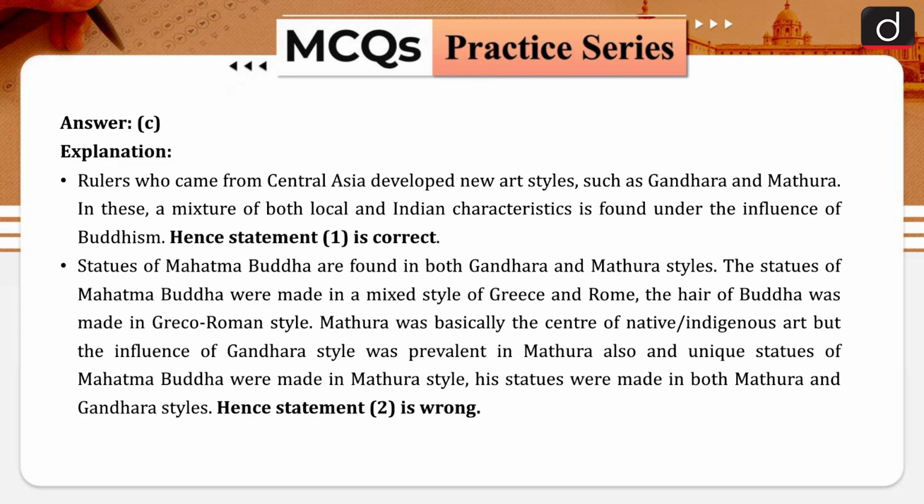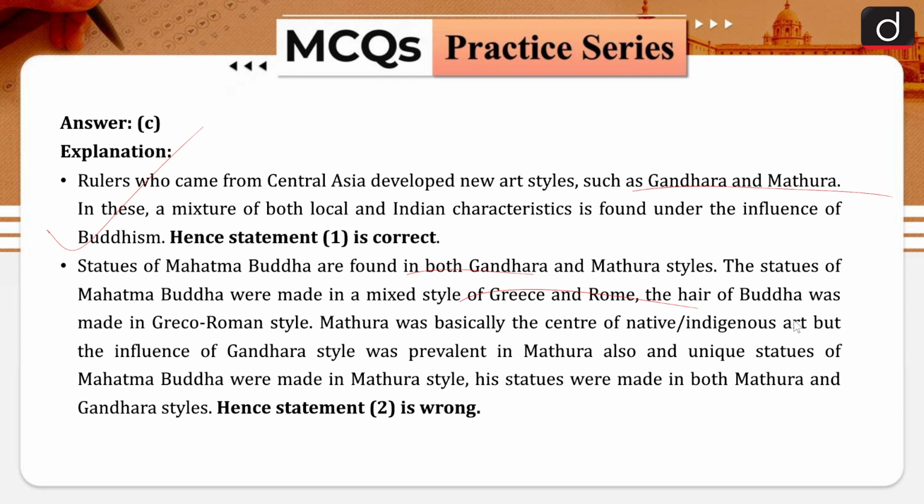Coming to the explanation part, rulers who came from Central Asia developed new art styles such as Gandhara and Mathura. In these, a mixture of both local and Indian characteristics is found under the influence of Buddhism. Statues of Mahatma Buddha are found in both Gandhara and Mathura style. The statues of Mahatma Buddha were made in a mixed style of Greece and Rome.